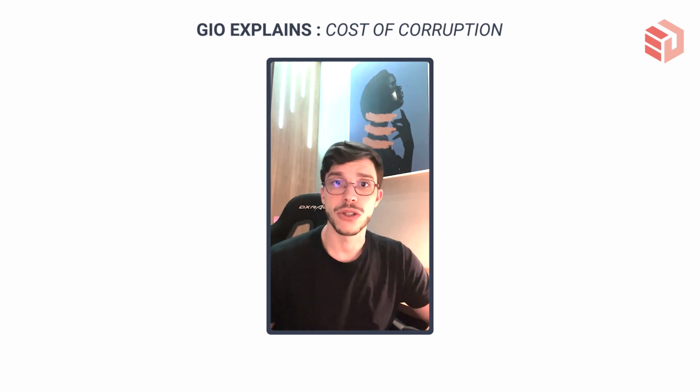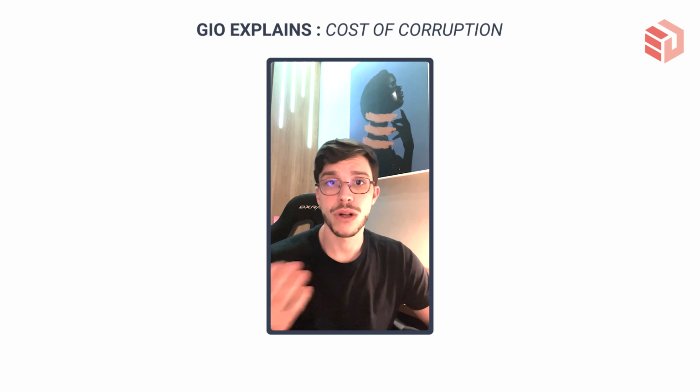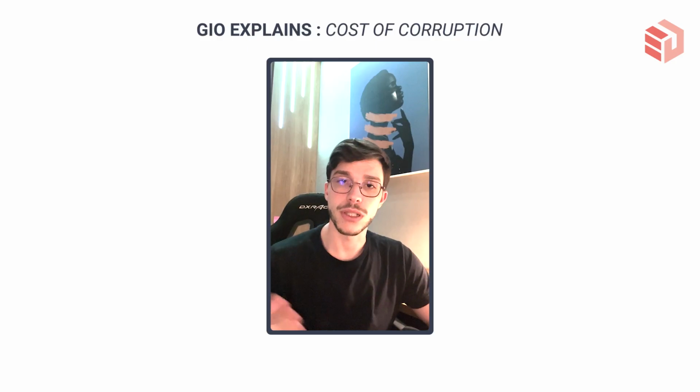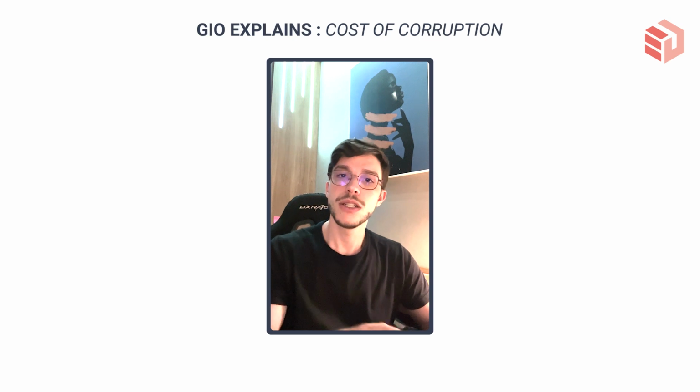One of the potential alternatives is to really increase the cost of corruption. And to do so, one of the alternatives that are being proposed in the market is called restaking. And it basically means that you can use the same Ethereum that you have on the native chain, staked for that security, to provide security for other apps as well.